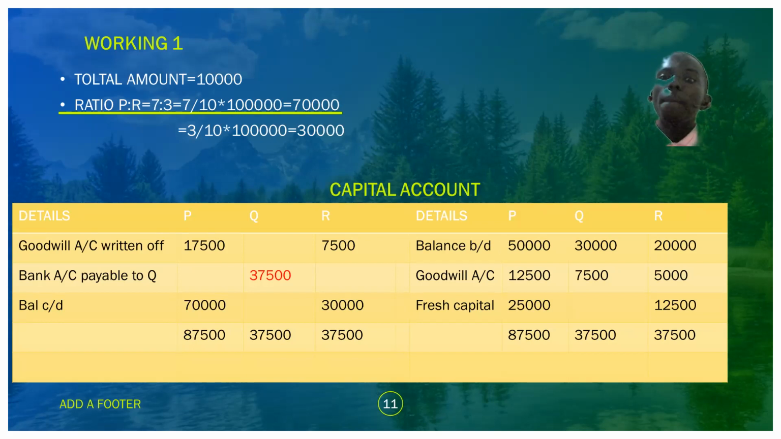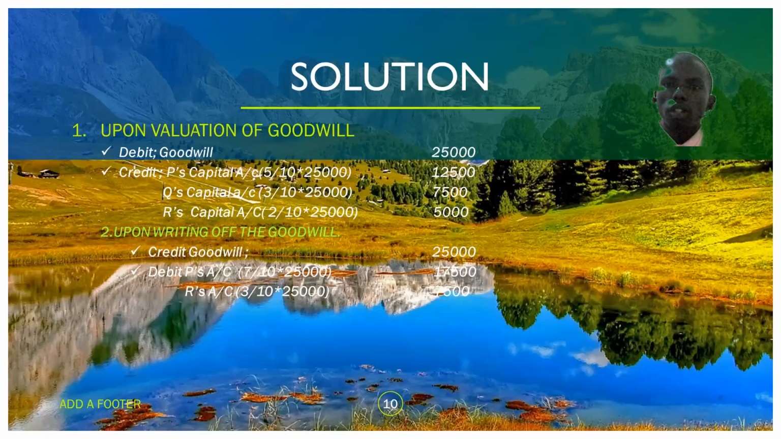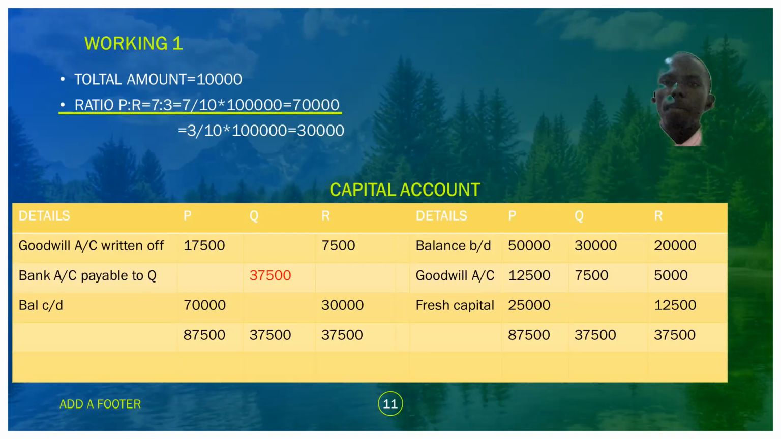Note clearly, this is the amount that has been shared when the retiring partner is included. And this is 12,500 as we have done here. 12,500, 7,500 and 5,000. This is the amount that we'll be recording here. But now we have another issue of the fresh capital.